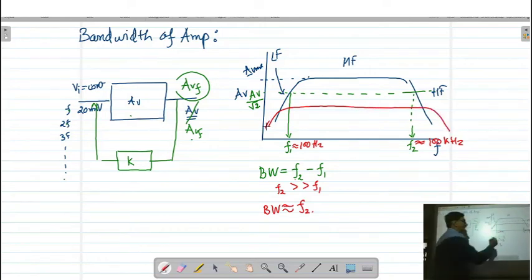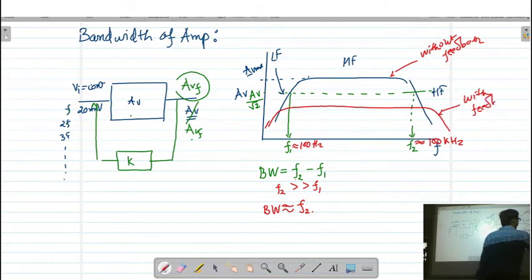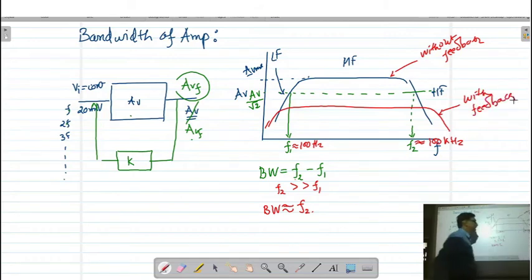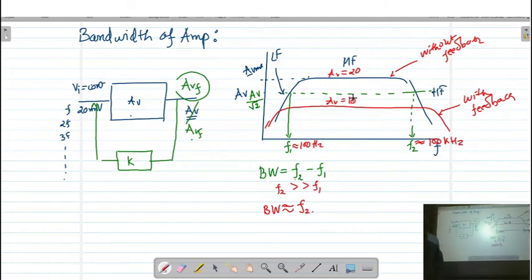Remember, this is the graph without feedback, and this is the graph with feedback. Whatever the maximum gain was, let us say AV is 20, now it is going to reduce to 10 due to applying negative feedback. The gain of the amplifier is decreased.